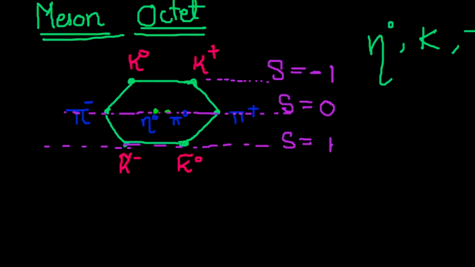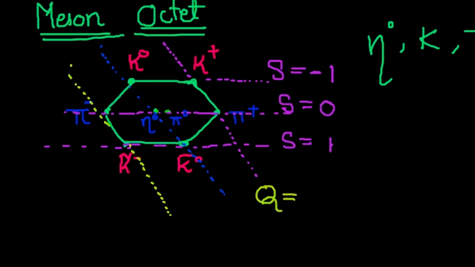Also you can draw a diagonal line like this. Please see carefully how I am drawing. Let me take another color. In this fashion you need to draw the diagonal lines, and these lines represent your charge. So here you will see this is +1, this is 0, and this is charge -1.